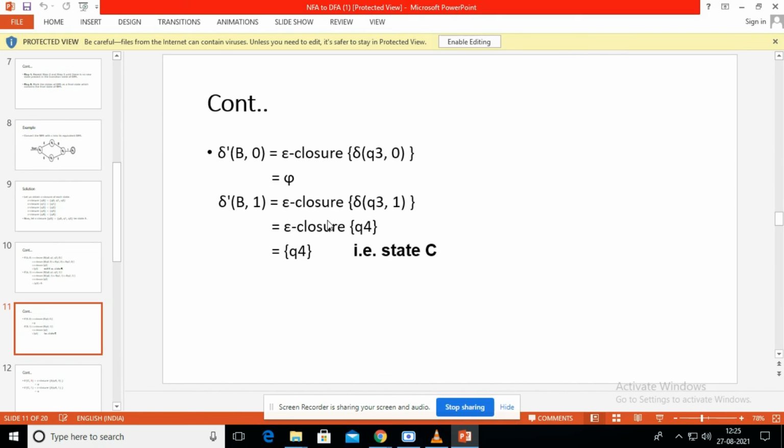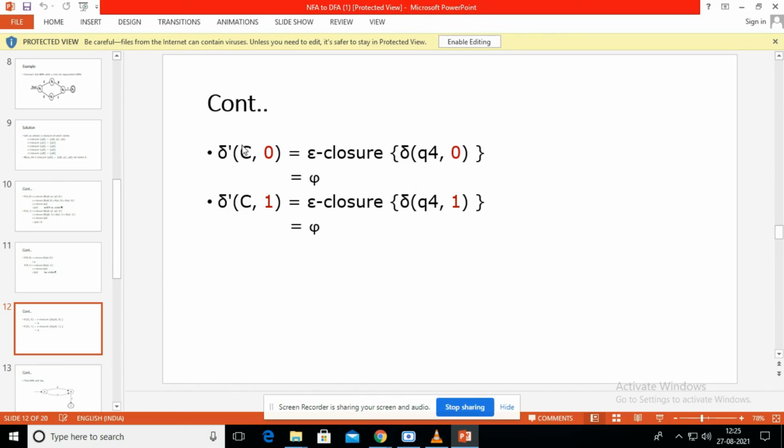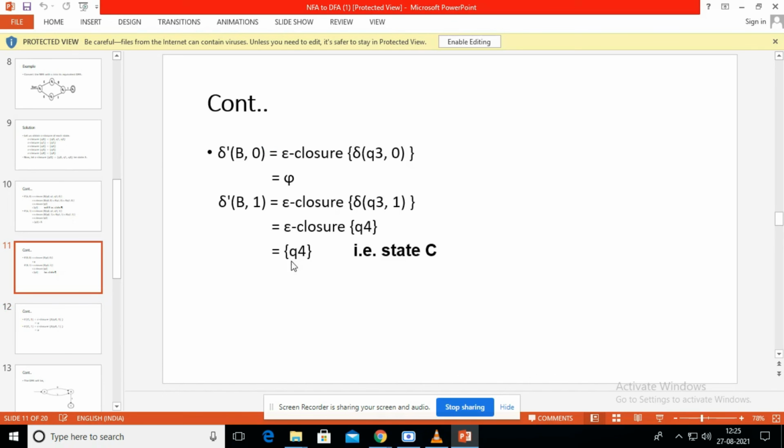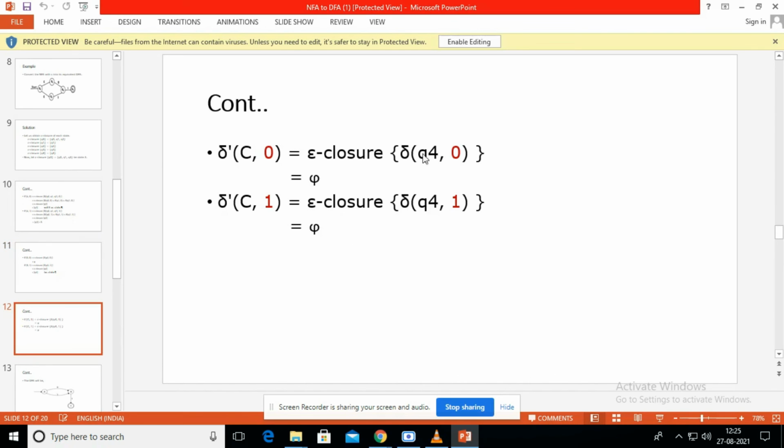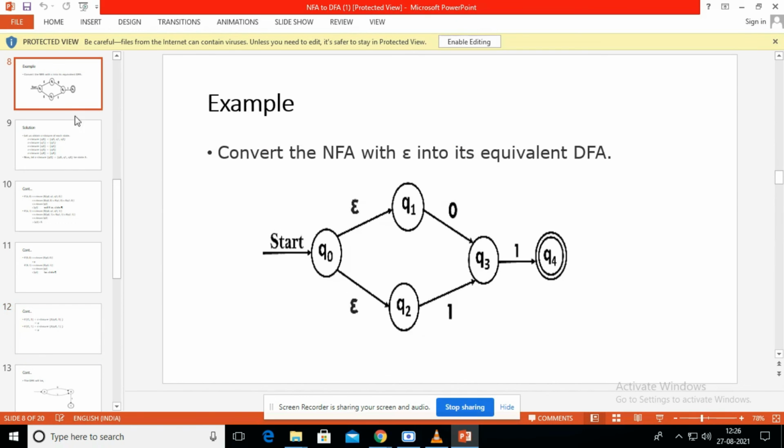Okay, so next we have to find the transition function for this new DFA state C. Next we have to calculate delta dash of capital C comma 0. This is epsilon closure of what is in the C. We already found capital C means Q4, right? So we have to find Q4 comma 0. Q4 comma 0 is pi state. There is no path from Q4 for both input symbols, zeros and ones.